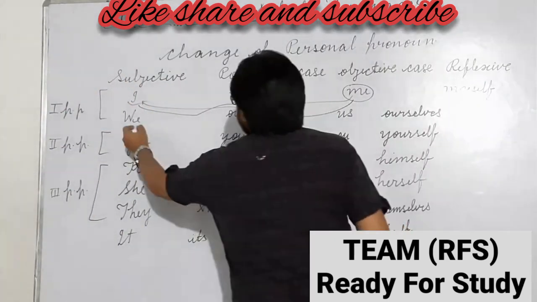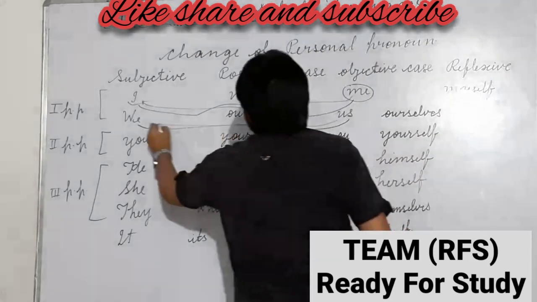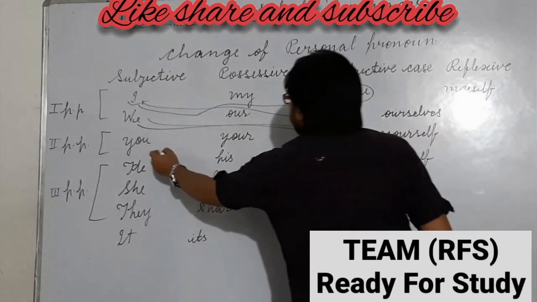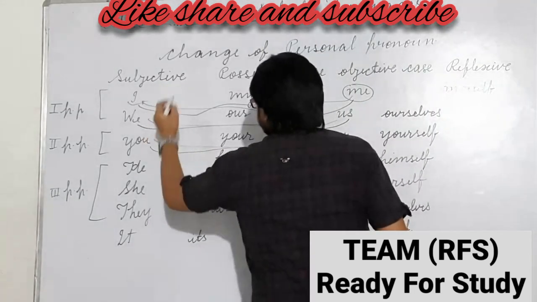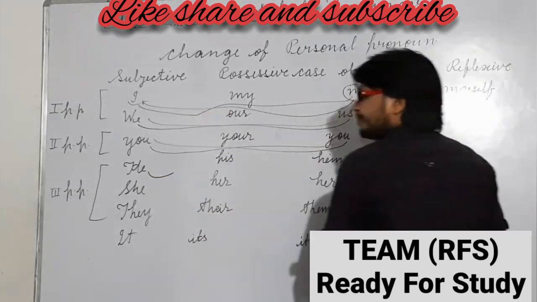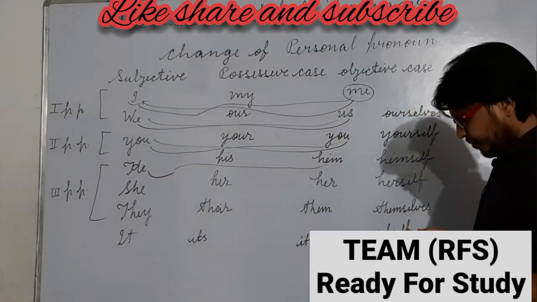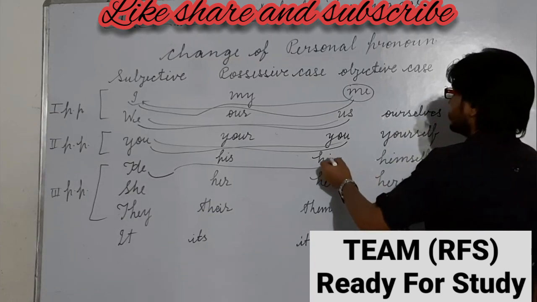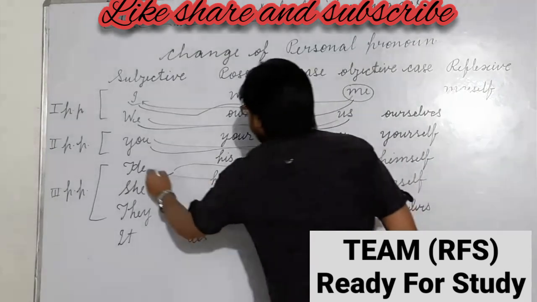If there is we, it will change into us. If there is us, it will change into we. If there is you, it will change into you, and you will change into you. If in the subject the personal pronoun is he, it will change into him. And if we change an object which is him, then it will change into he.